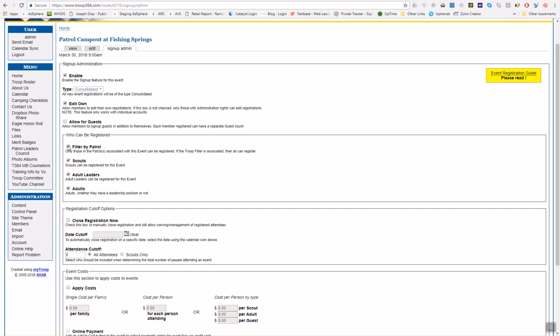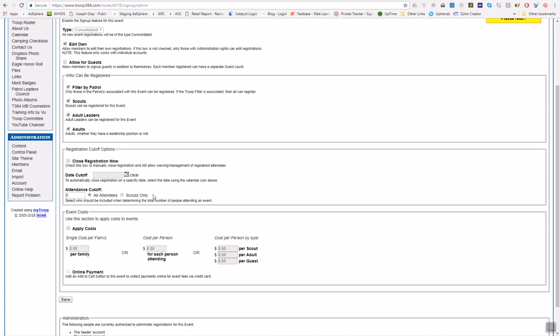So go ahead and click that, typically filter by patrol, and you can decide whether scouts can register, adult leaders can register, and whether or not regular adults can register. You can have a date by which there's a cutoff and no more people can RSVP. So if that's applicable, you can go ahead and put the date in here. Let's say I only want to give people to a certain day in February. So let me skip ahead to April. That's what I meant to say, April. And I'll tell people that they have until the 6th. After the 6th, they won't be able to register, or I could clear that.